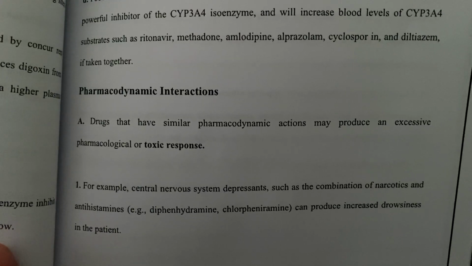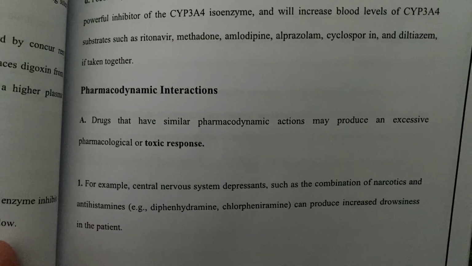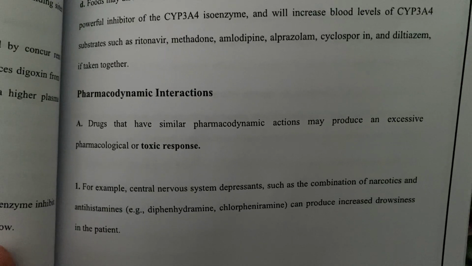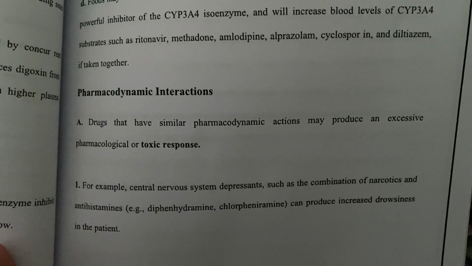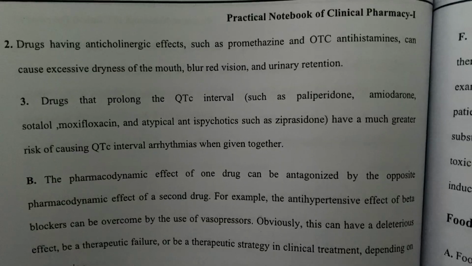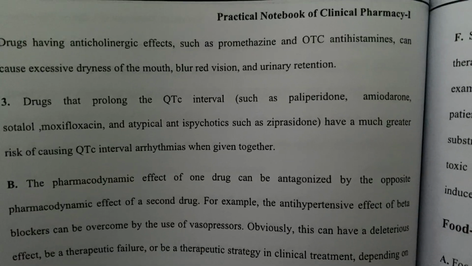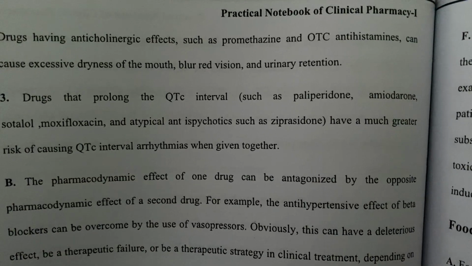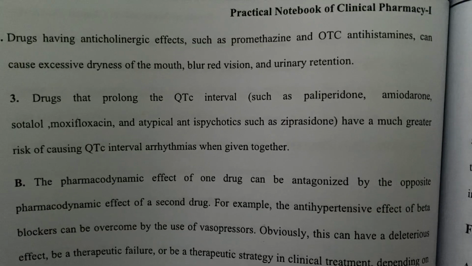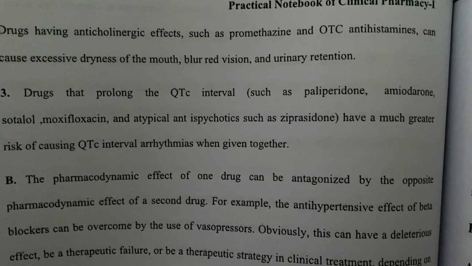For example, central nervous system depressants such as a combination of narcotics and antihistamines can produce increased drowsiness in the patient. Drugs that have anticholinergic effects, such as promethazine and OTC antihistamines, can cause excessive dryness of the mouth, blurred vision, and urinary retention.